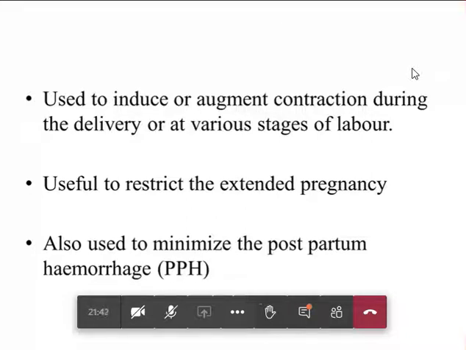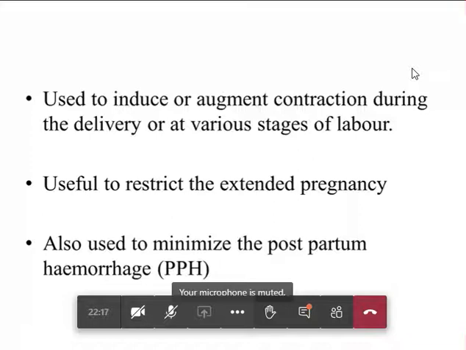For example, if a pregnant female has crossed the 40th week of gestational period, or reached the 41st week, and still the patient is not having any uterine contraction, then to induce the labor or to induce the contraction of the uterus, we can give oxytocin.